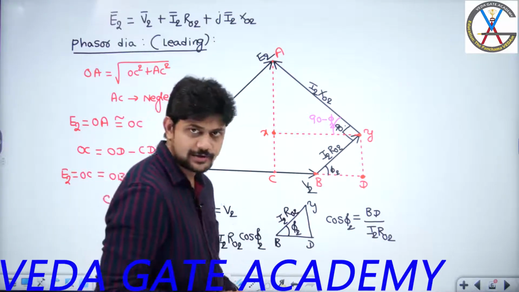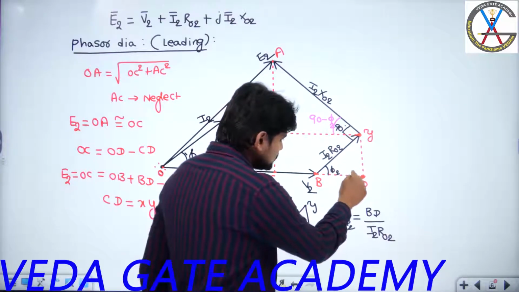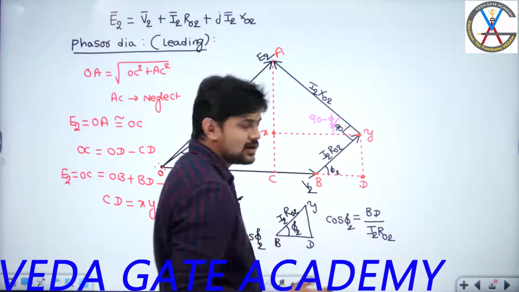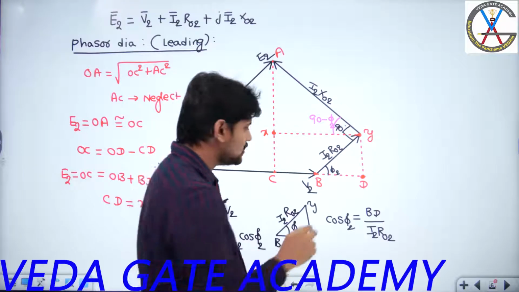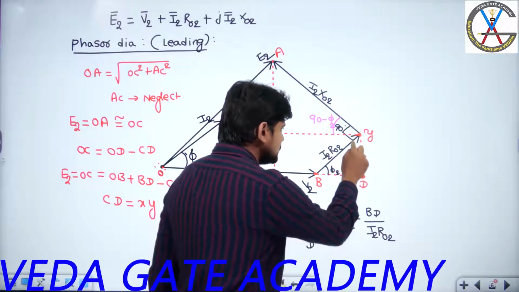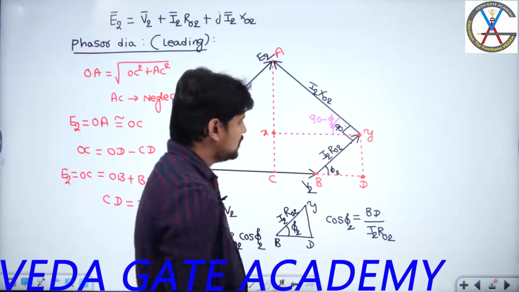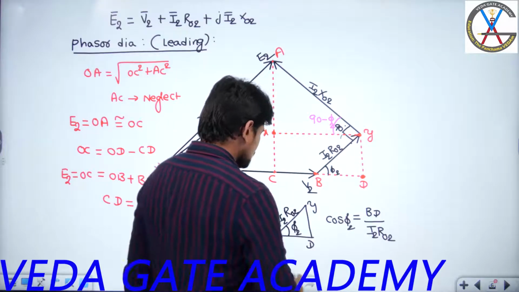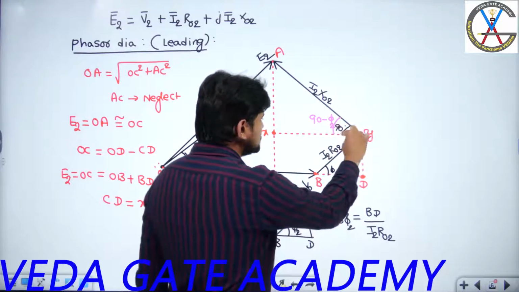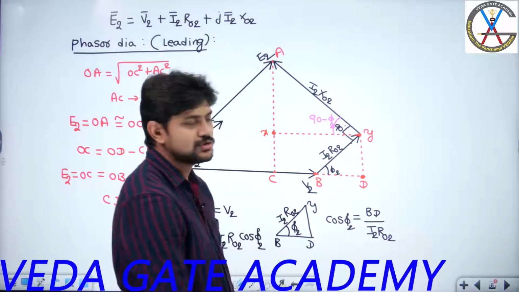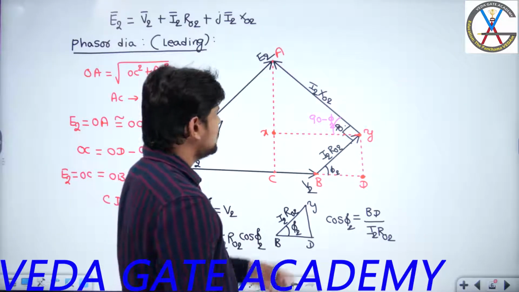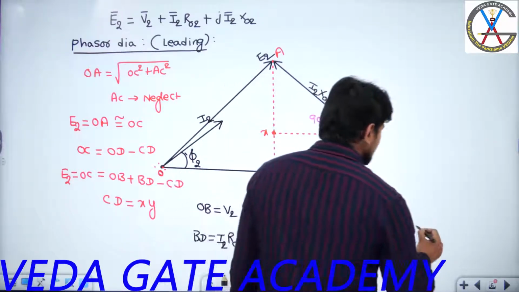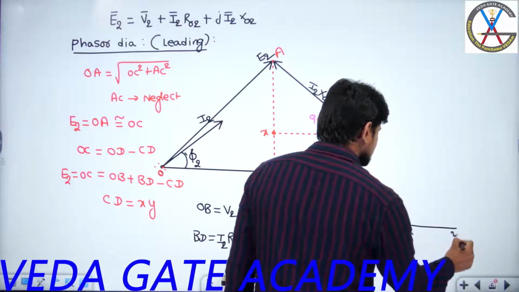This phase angle is phi 2. If this phase angle is phi 2, this angle is how much? 90 degrees, right angle triangle. And in a triangle, what is the total angle? 180 degrees. If this is phi 2 and this is 90, this becomes 90 minus phi 2. If this angle is phi 2, this angle obviously becomes 90 minus phi 2. Again you can form a right angle triangle with XY. This is X, this is Y.